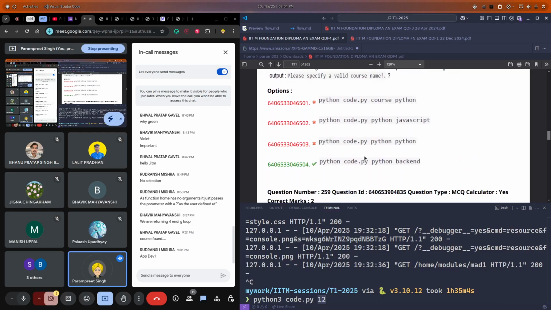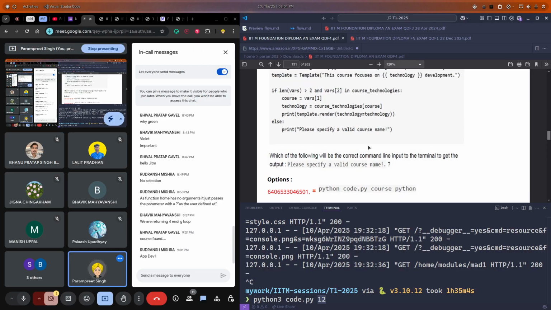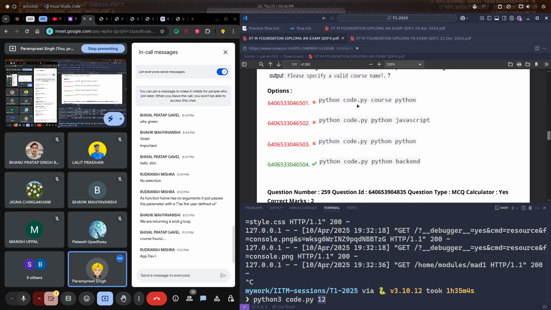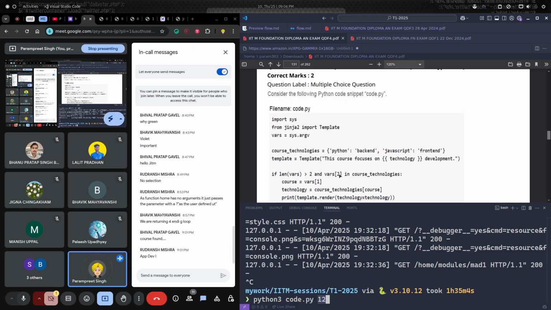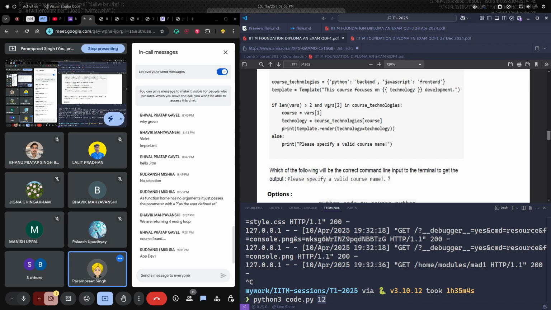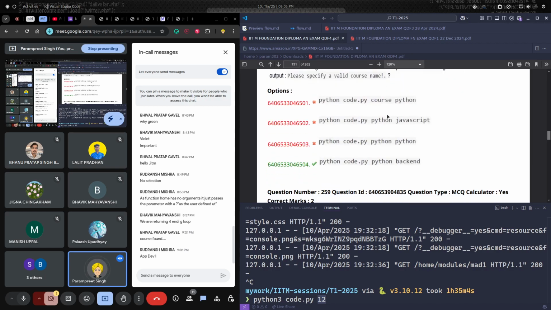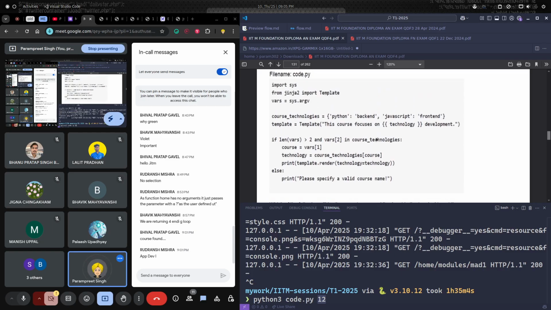Something like please specify a valid course name. So python code.py course python, here we are passing 3 arguments, so this condition is being satisfied. Now the second part is vars2 in course technologies. vars2 will have python, javascript, backend.